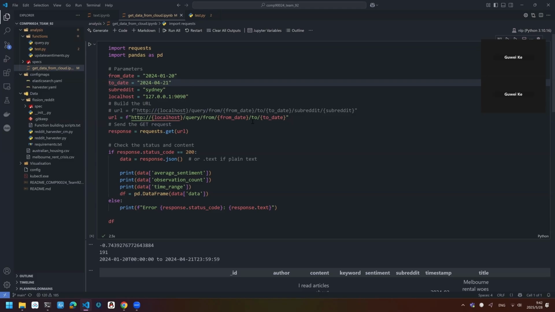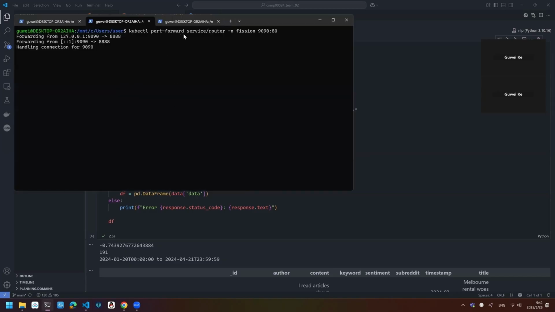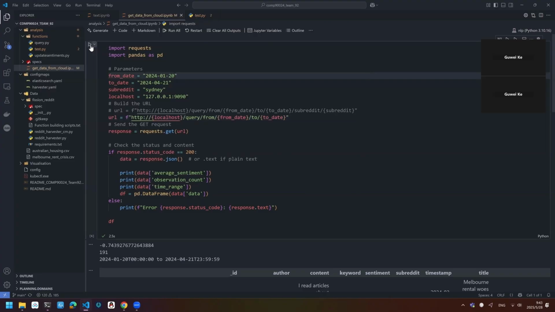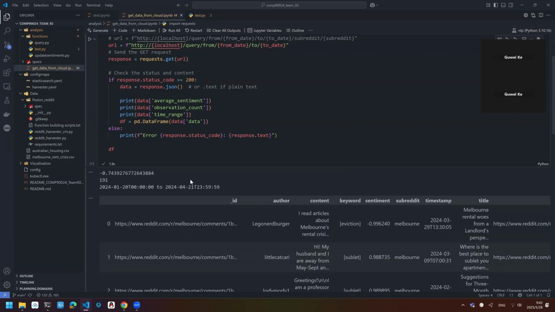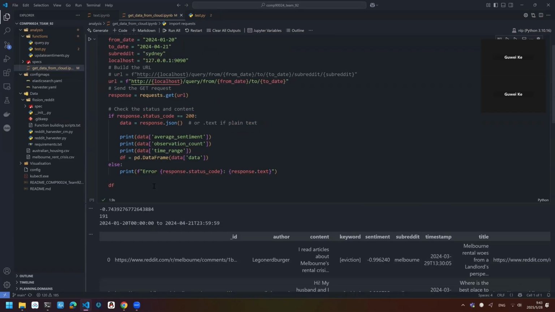In order to run this successfully, we have to make sure our router service is open. Now it's open. So we run this notebook. Cool. Our API returns some data.